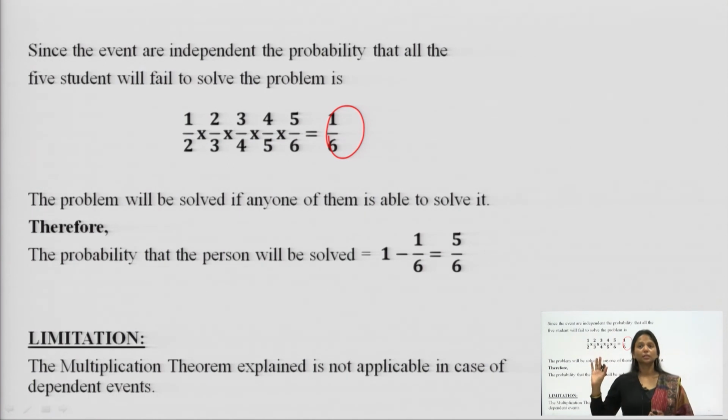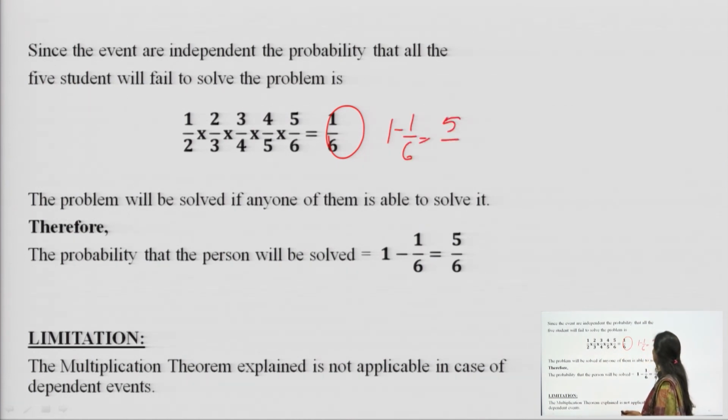But this is the probability that nobody can solve the question. What if anybody solves the question? What is the probability that any one of them out of these 6 can solve the question? The highest probability, I told you, is 1, so 1 minus 1 over 6 is equal to 5 over 6.